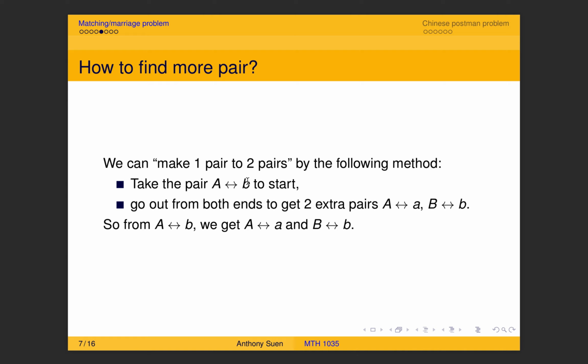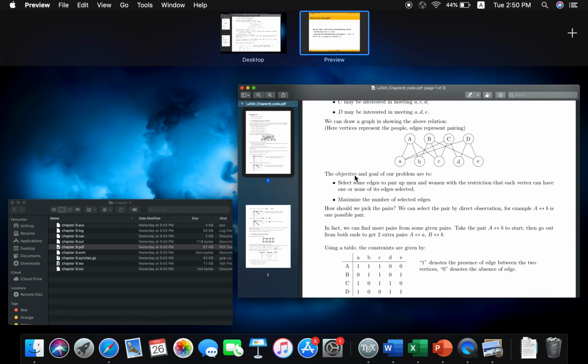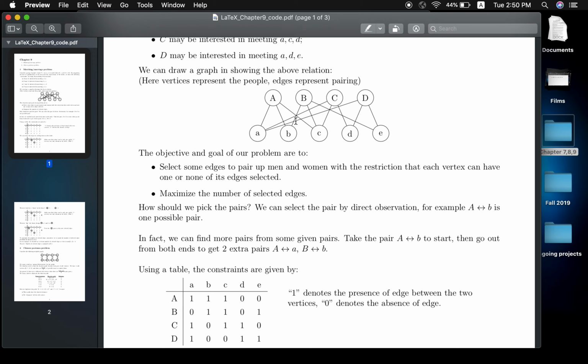On the other hand, from the small letter B, I can try. That may or may not be possible, depending on the constraint. So from the small letter B, I try to find another edge starting from B to some other vertex, but not vertex A. So for example, here you can go from small letter B to big letter B. Then you pick another pair.